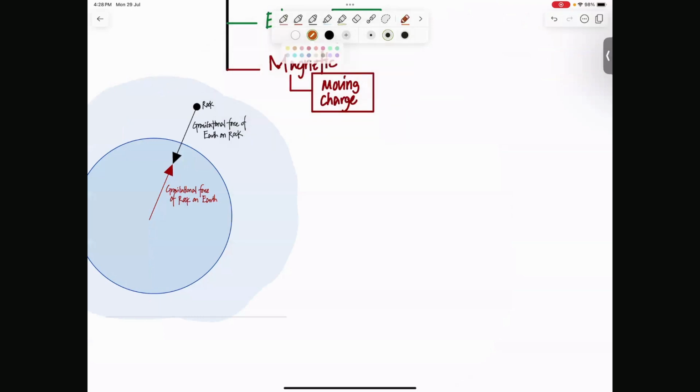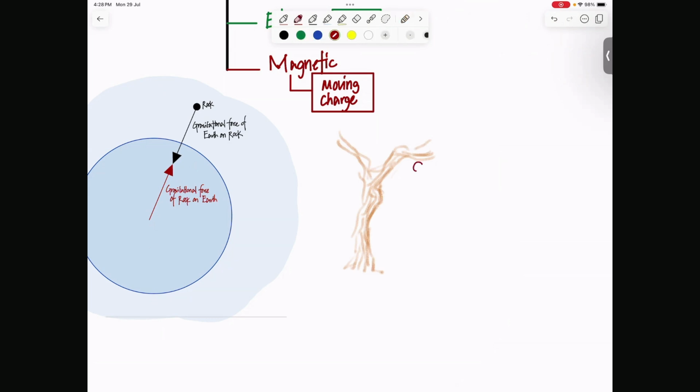So basically, the idea was that there's a tree, and he explained it this way. Let me explain this so it's easier for you to understand why it took so long for gravity to be understood. What was holding us back? You have your apple here, and momentum, right?